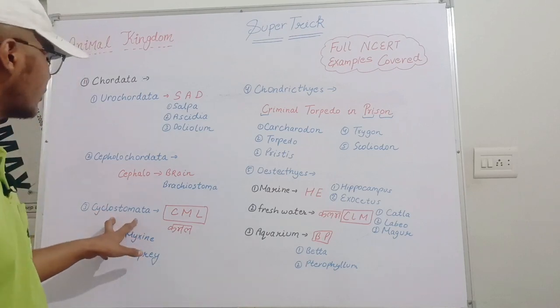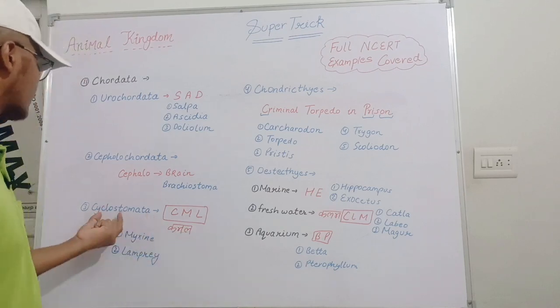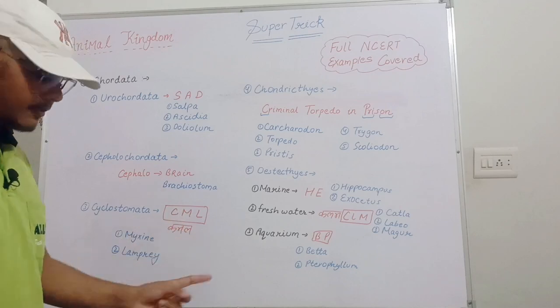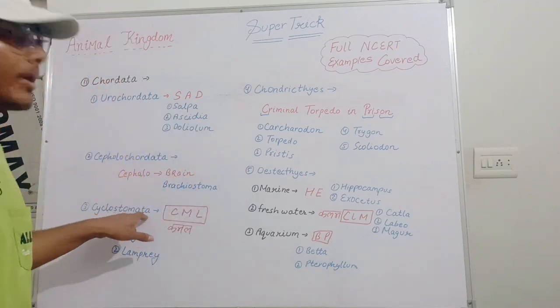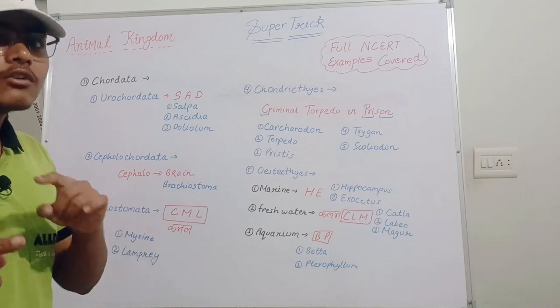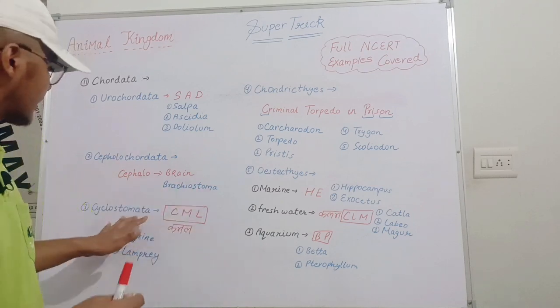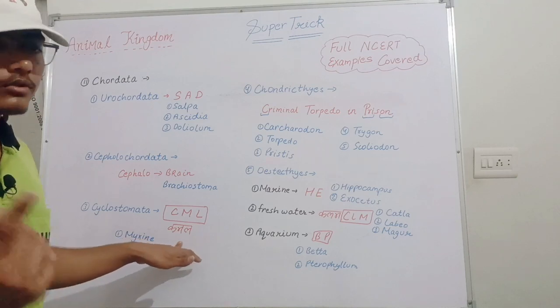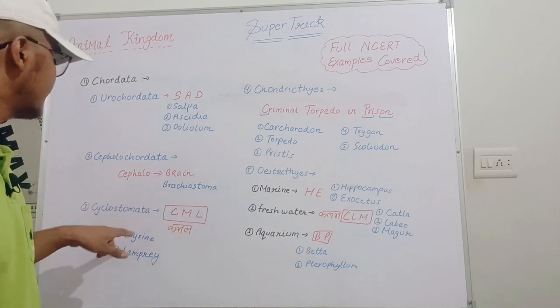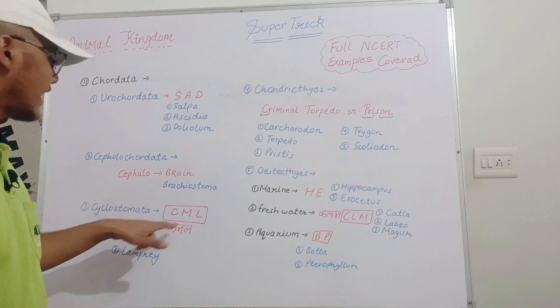Next one is the Cyclostomata. In the Cyclostomata, you have to remember Kamal. You can use your mind as well. Here the word is Stomata. Stomata is present in which part? In the plant. And this Kamal, this lotus, is also a plant. So you can use this also. This is Kamal. CML. C for Petromyzon, M for Myxine, L for Lamprey.